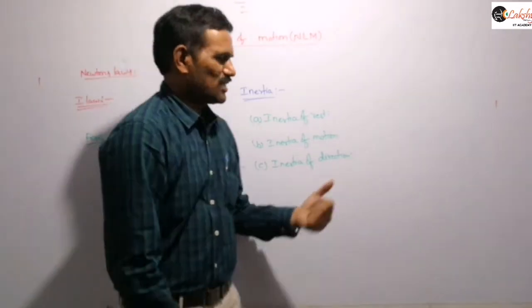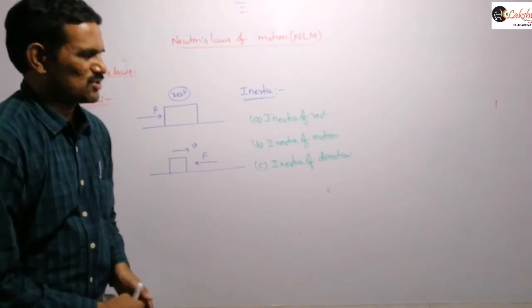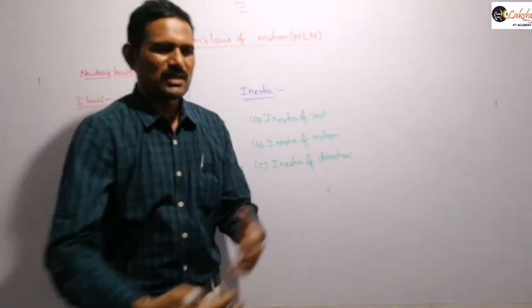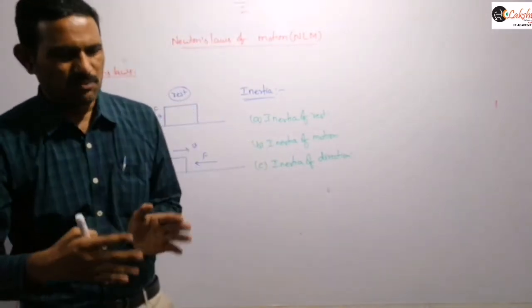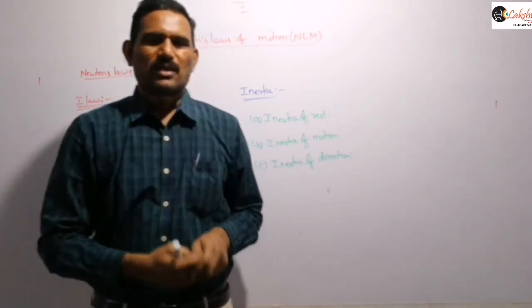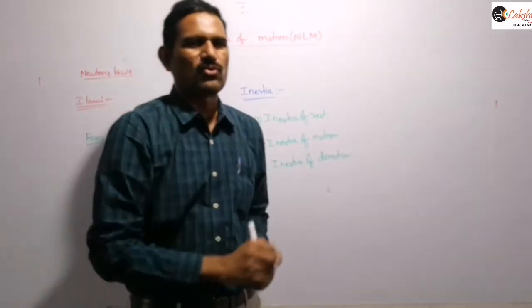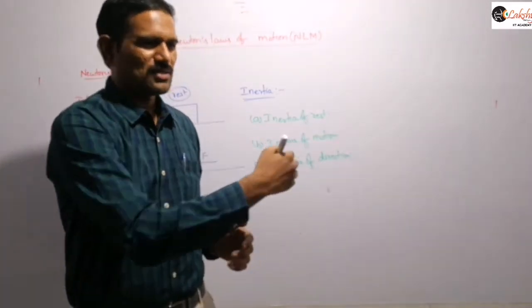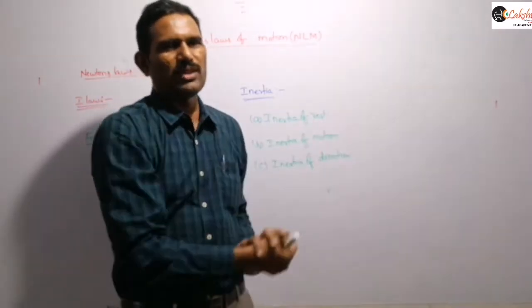And next, inertia of direction. Inertia of direction means the same bus suddenly takes a turn. If you are traveling in a bus and the driver takes a sudden curve, then the passengers who are sitting or standing in that bus will be thrown in the outward direction, out of the circle. Suppose the bus is taking a turn like this, then passengers will move in this direction here.